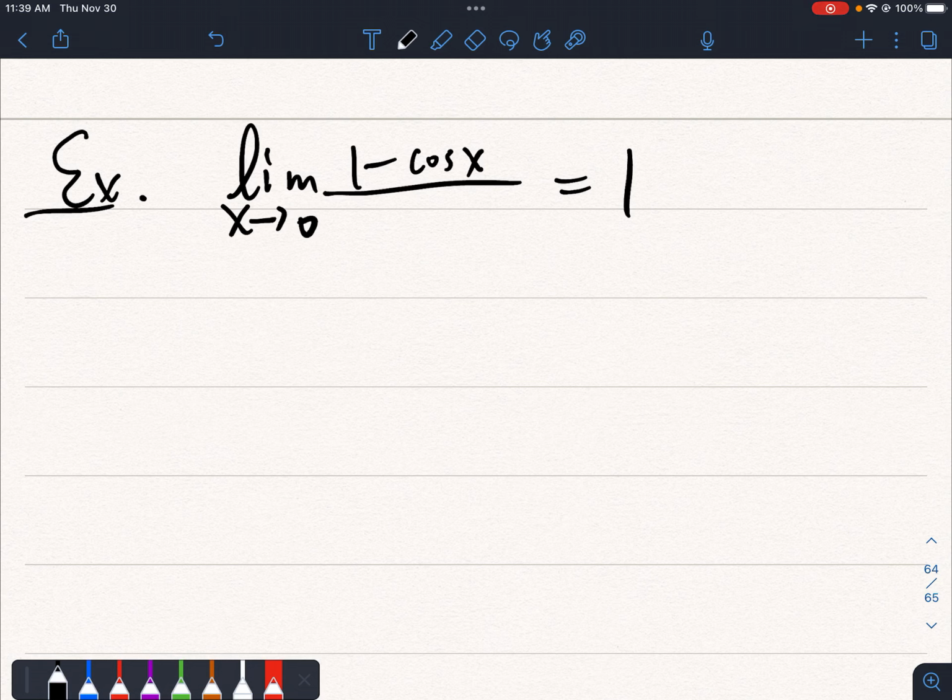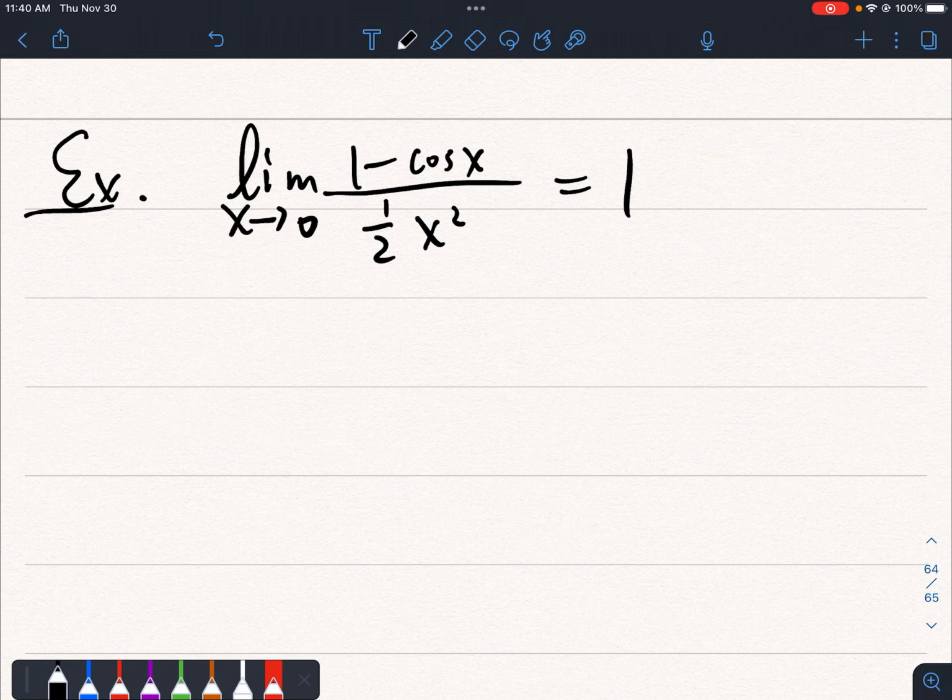We want to find something very familiar such that this limit is 1, right? So we will use some monomial, which is a polynomial with only one term. So in this case, this is 1/2 x squared. And we cannot just erase this 1/2, because otherwise this limit also needs to be changed. It has to be 1/2.